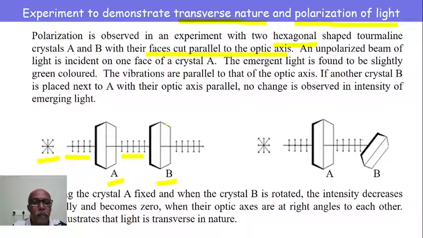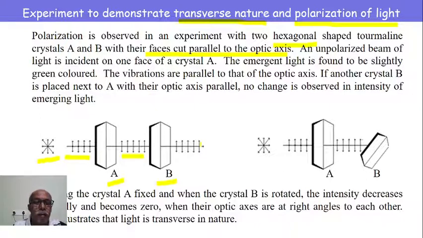On one complete rotation of crystal B, if the intensity varies between 0 and maximum, then light is said to be completely plane polarized.